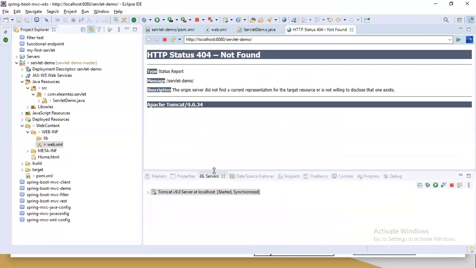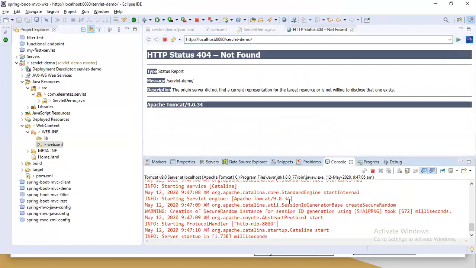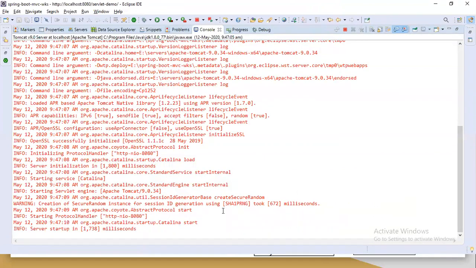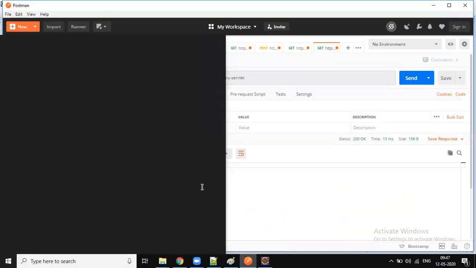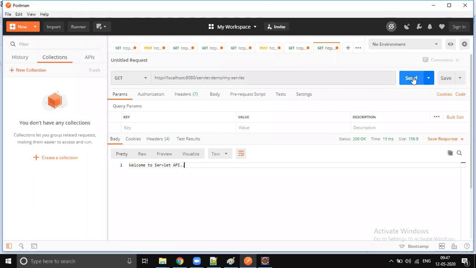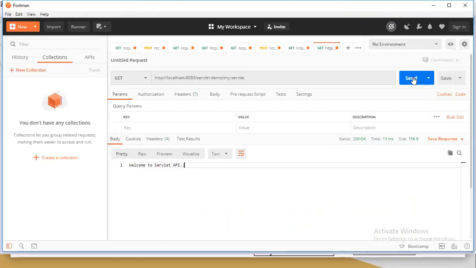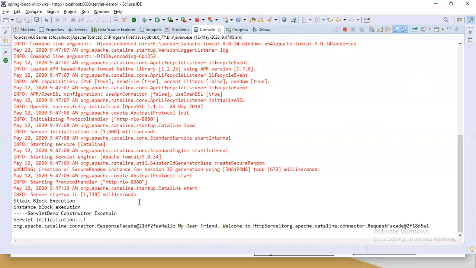Now see that in the console nothing is printed, right? There are no statements printed. Only the server is started. Now let's go to Postman and send one request. As part of the life cycle, the class will load, static block will execute, instance block will execute, constructor will execute. When I click on it, static block loaded, instance block executed, constructor execution, initialization, and finally the doGet method executed.